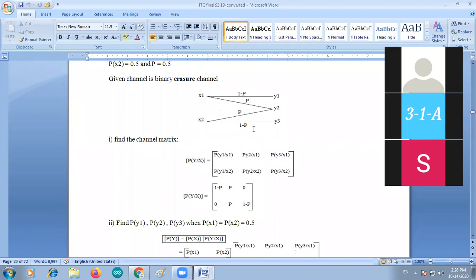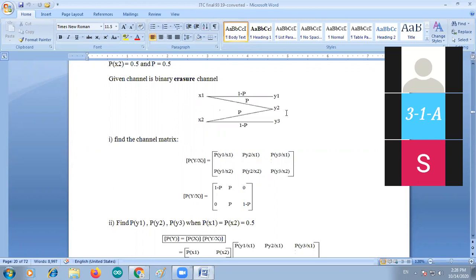If there is no connection between the input and output, then simply 0 is assigned. So like P of Y1, X2, there is no connection, that's why it is 0.